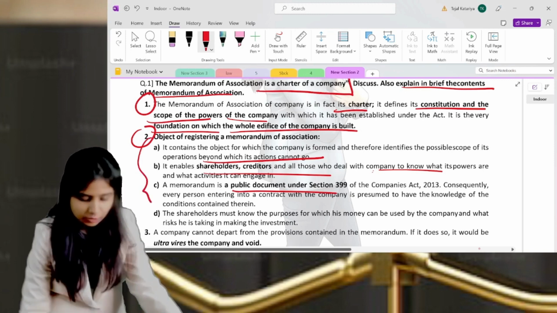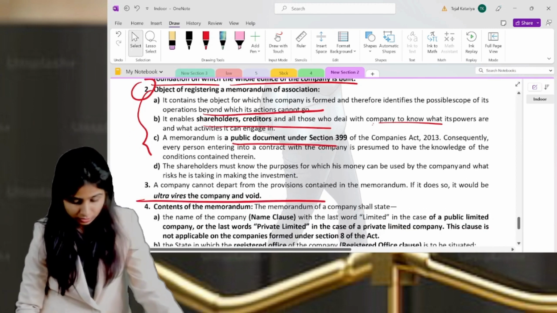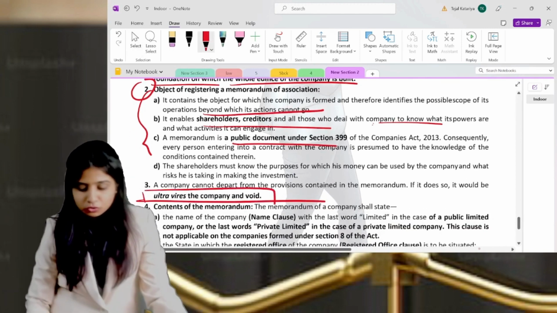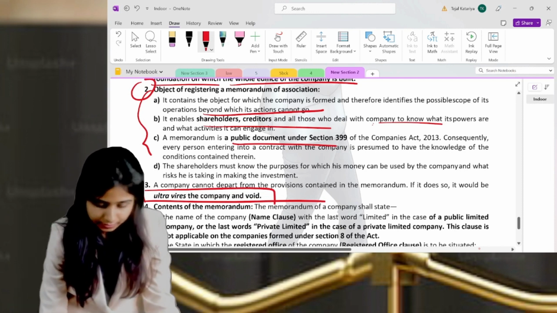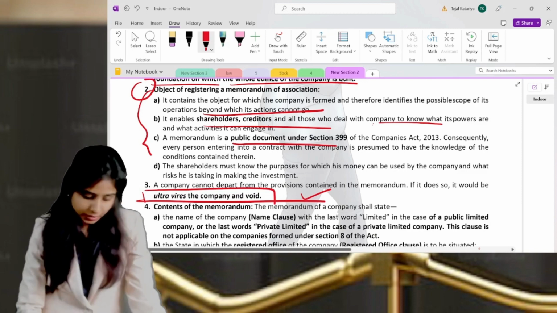These are the 3 points which are key. If you want to write them, you write. Otherwise, even if you skip them, that's okay. And in the last line, you say that if the company goes beyond it, then the act becomes ultra vires, and if it is beyond the memorandum also, then it becomes void.